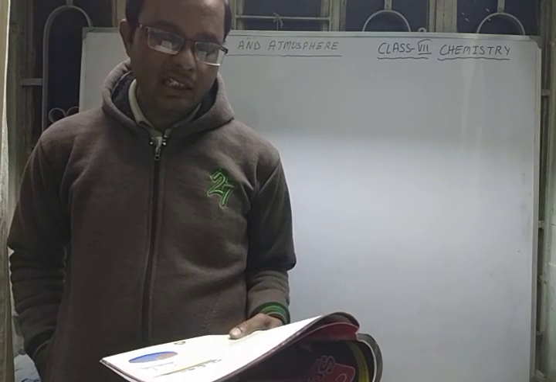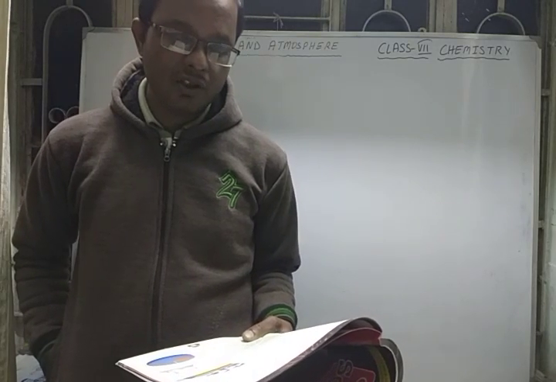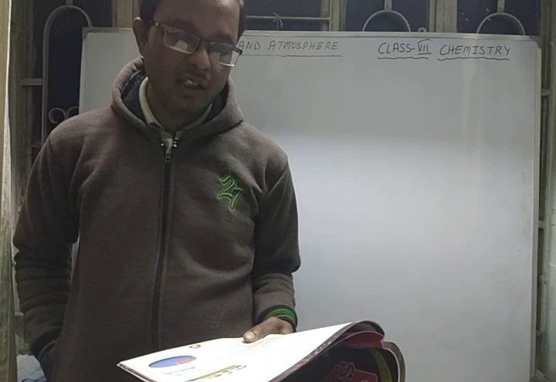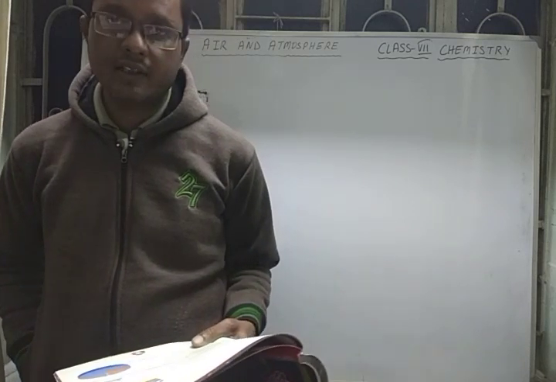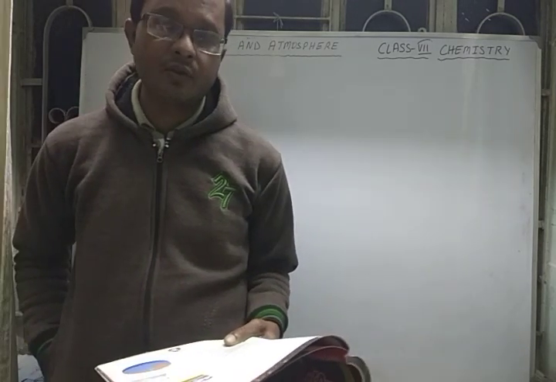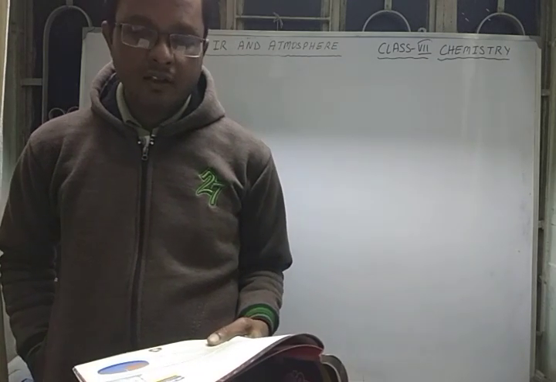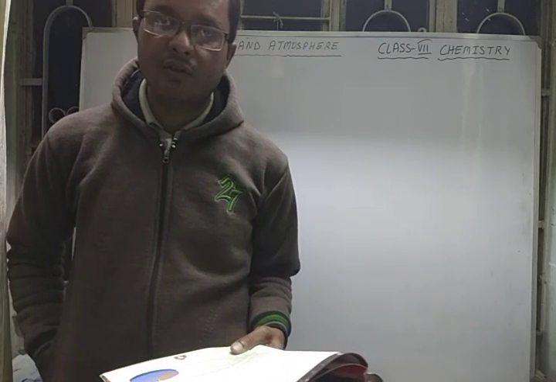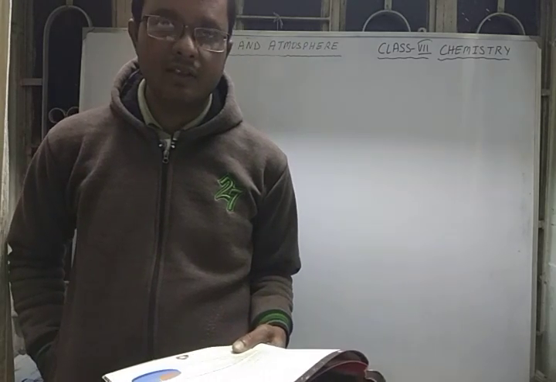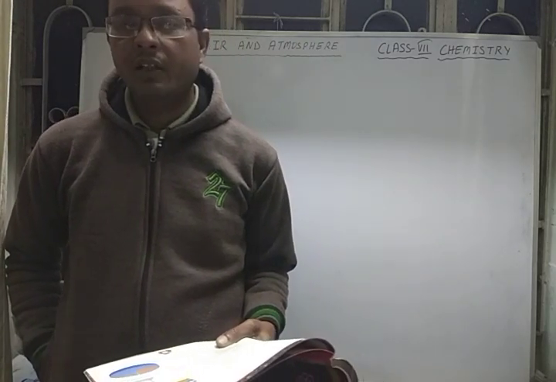Why is increased concentration of carbon dioxide considered a greenhouse gas? Because greenhouse gases means the gases which help to trap the sun's heat. If the percentage of carbon dioxide goes on increasing in the earth's atmosphere, what will happen?